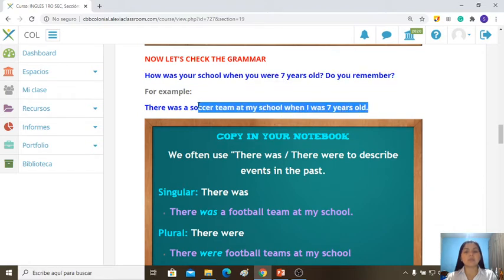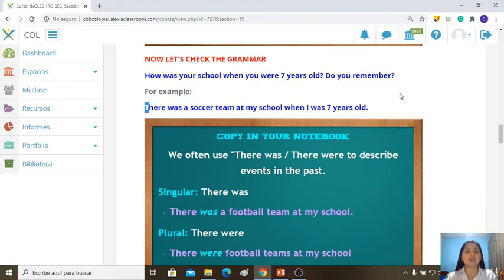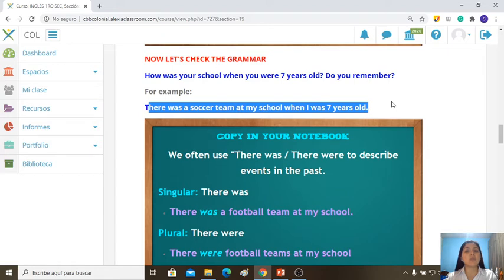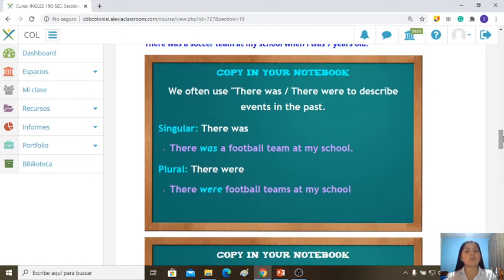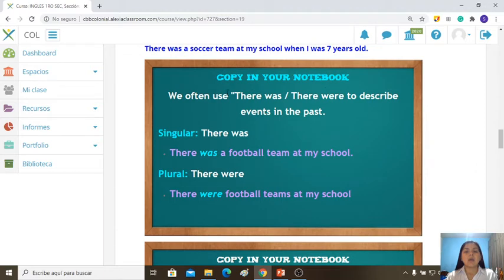For example, this is my example. There was a soccer team at my school when I was 7 years old. Okay, that is my example. Then you have to create your own examples, okay? Copy in your notebook. We often use there was and there were to describe events in the past.